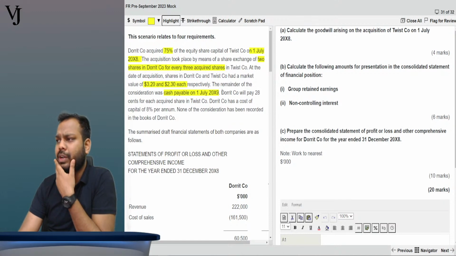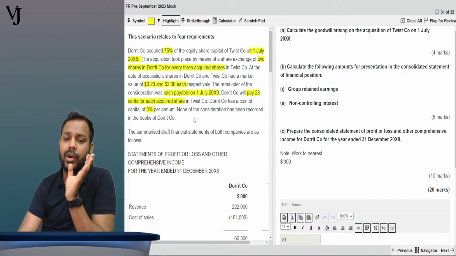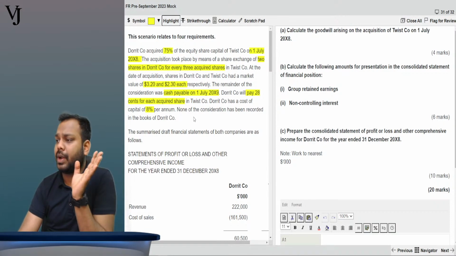So let's read further. Dorrit company will pay 28 cents for each acquired share. That means a fixed amount of money after a fixed period of time, and the payment is also fixed, so it is a deferred consideration which we will recognize at the present value on the date of acquisition. The cost of capital is 8% per annum. None of the consideration has been recorded in the books of Dorrit company. Fine, we will record it. No worries.